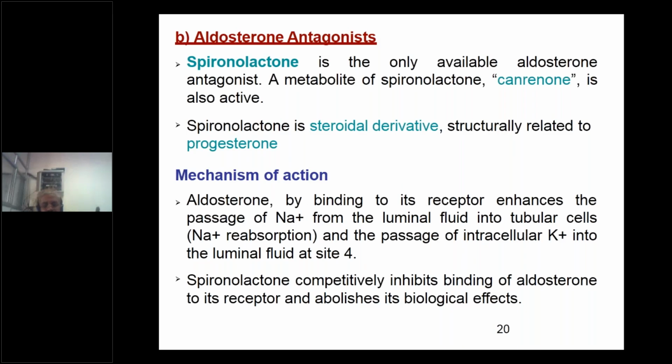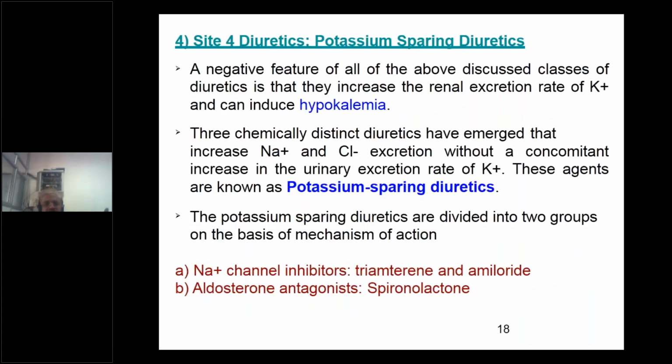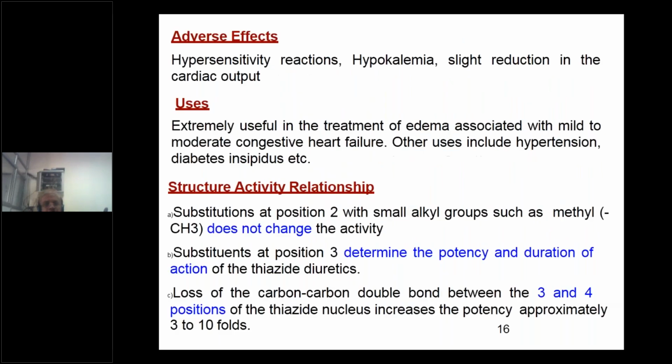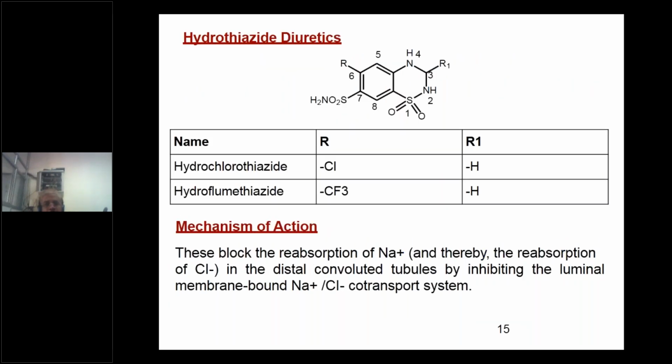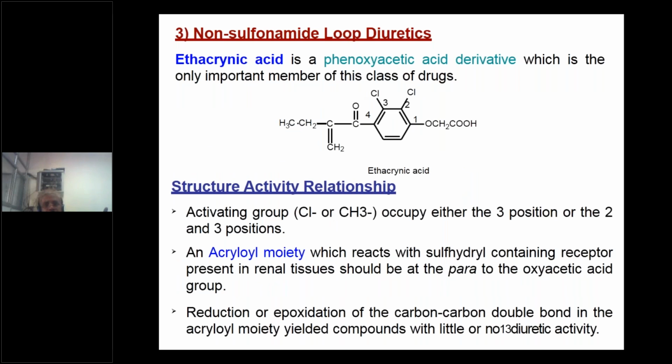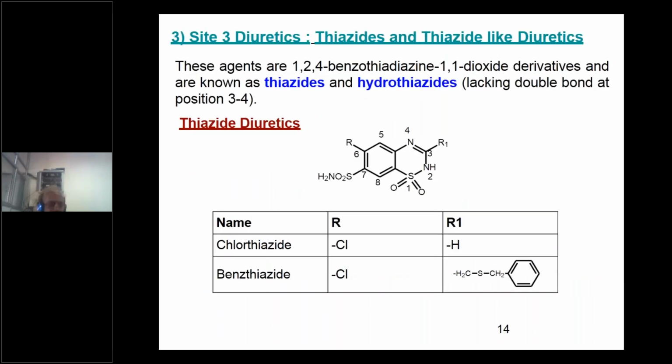So I'll repeat again, and in the next class we'll discuss examples like the chemical name of the compound, synthesis, possibly in your syllabus, and uses and SAR. Okay, just let me repeat for another 10 minutes.